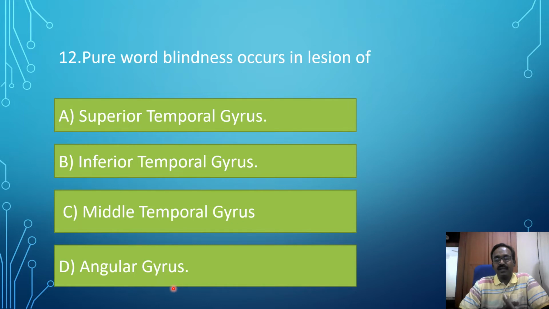The printed words are converted to speech by one area. That area is the correct answer. That area is called the angular gyrus. So this angular gyrus converts the printed word into speech format. So a defect in the angular gyrus produces pure word blindness.